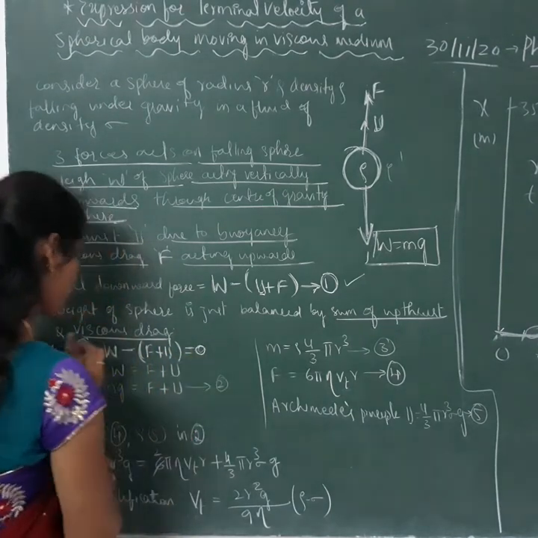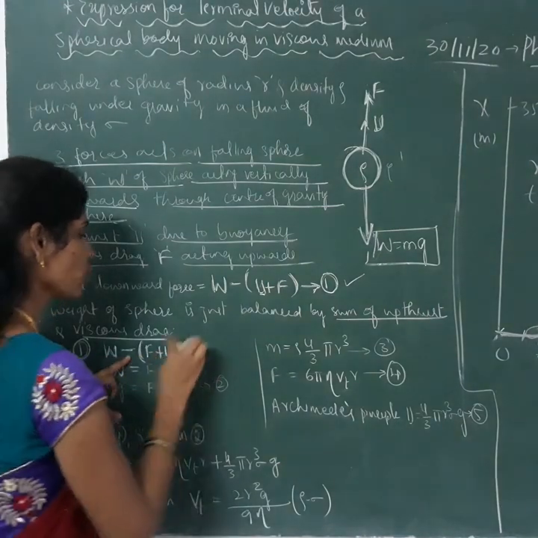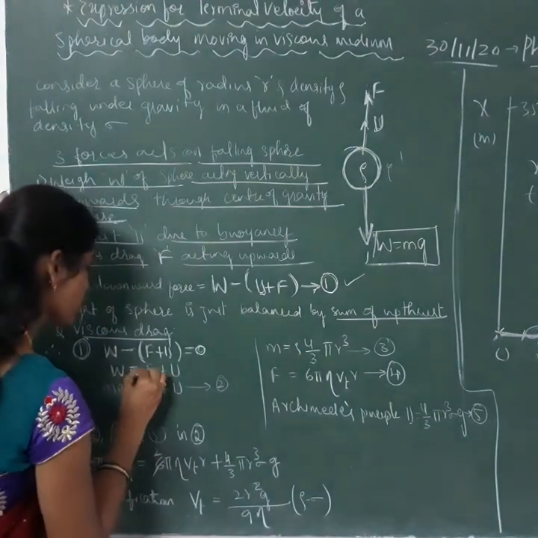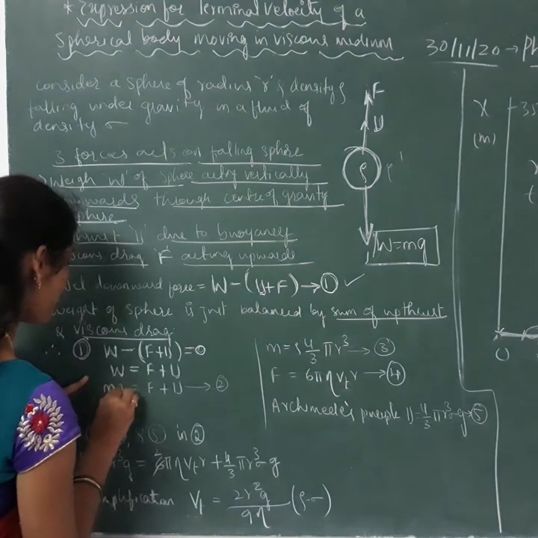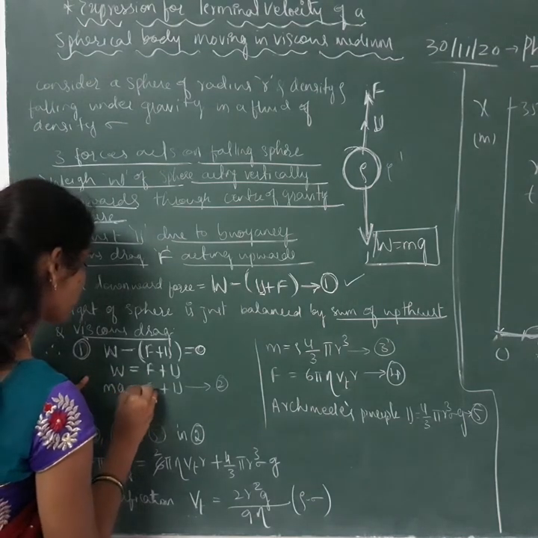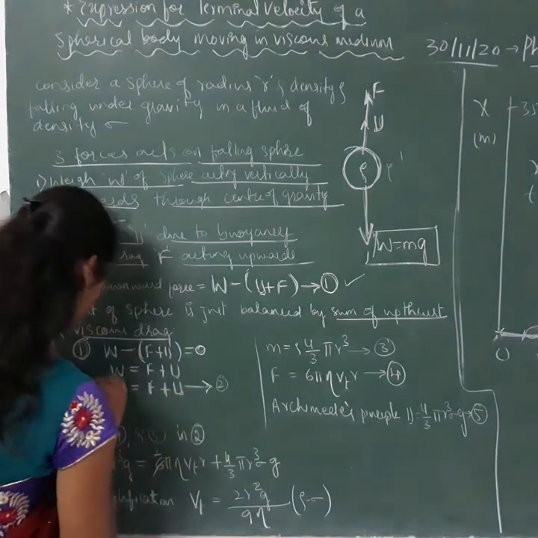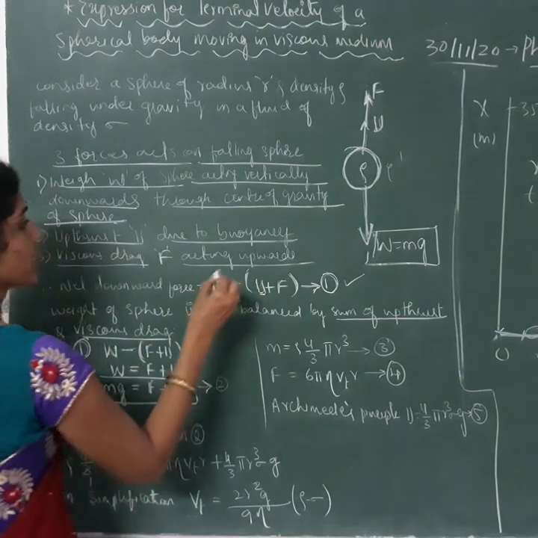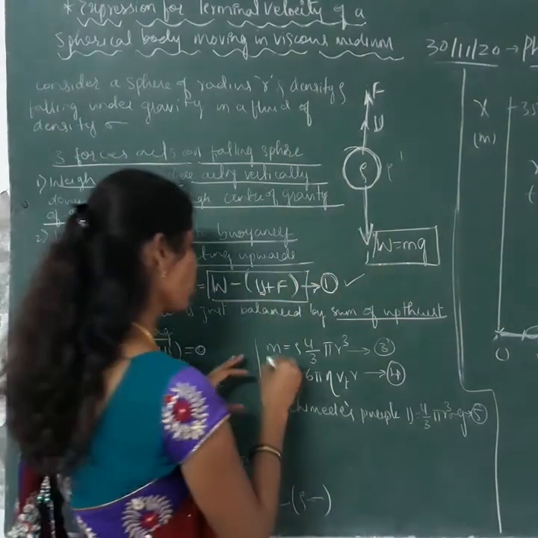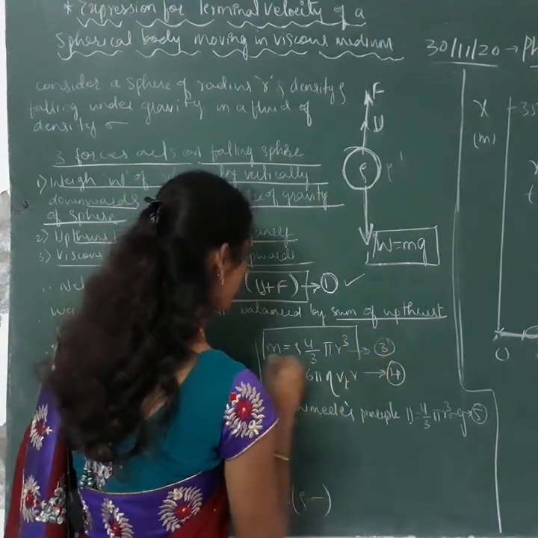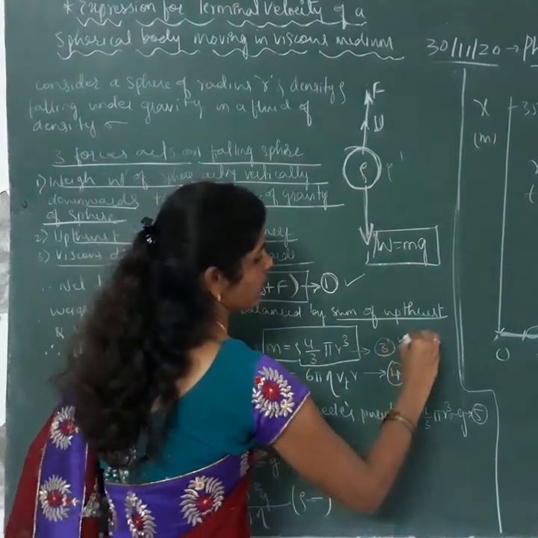We are equating this, and here W is equal to, if you shift this to the right hand side, with sign convention, F plus U. Next, W is substituted as mass into acceleration due to gravity, that is equal to F plus U. Let us consider this as equation 2. So this is equation 1 and this is equation 2. And we know mass is given by the formula M is equal to rho into 4 by 3 pi r cube. Let us consider this as equation 3.